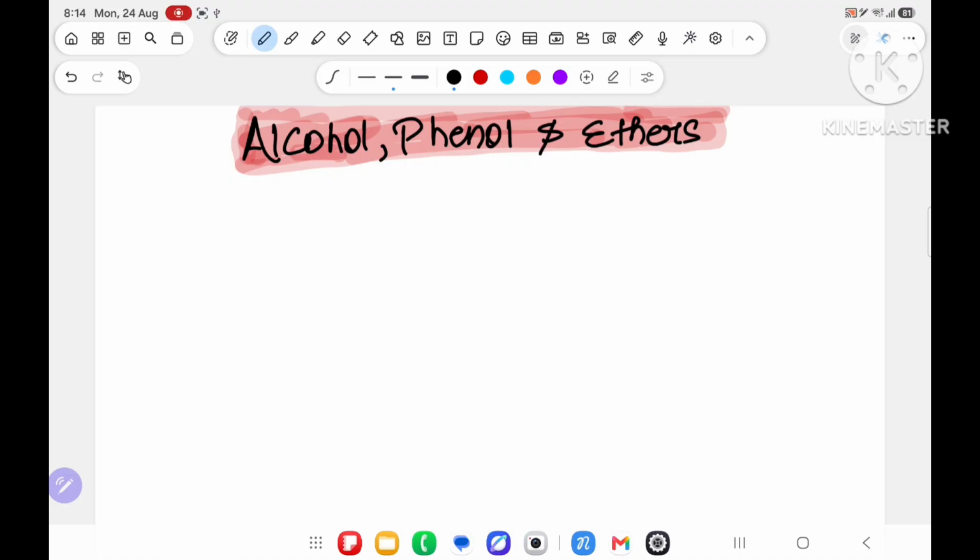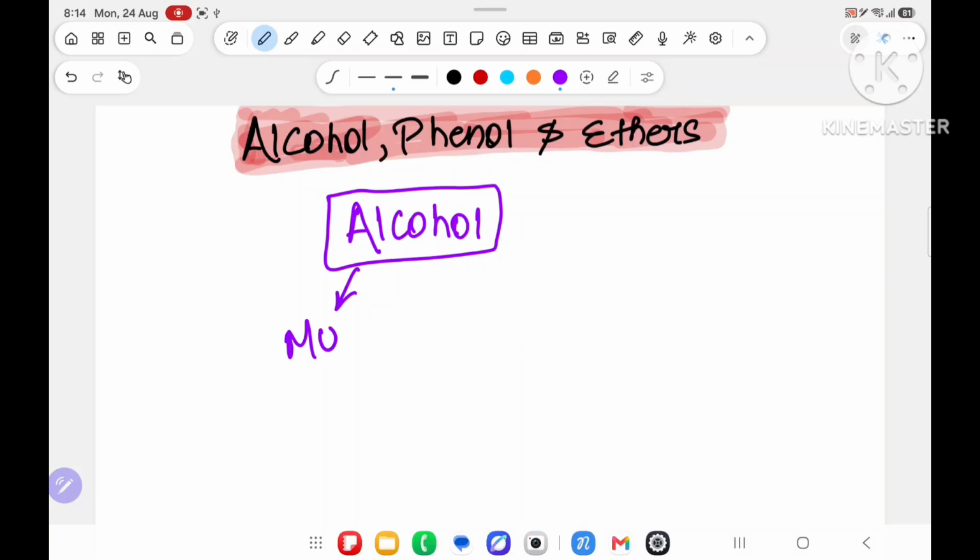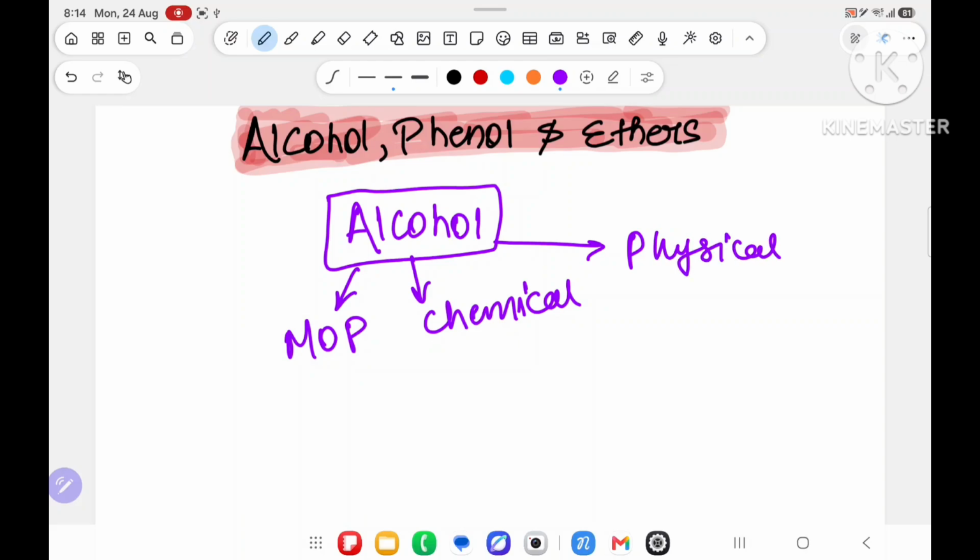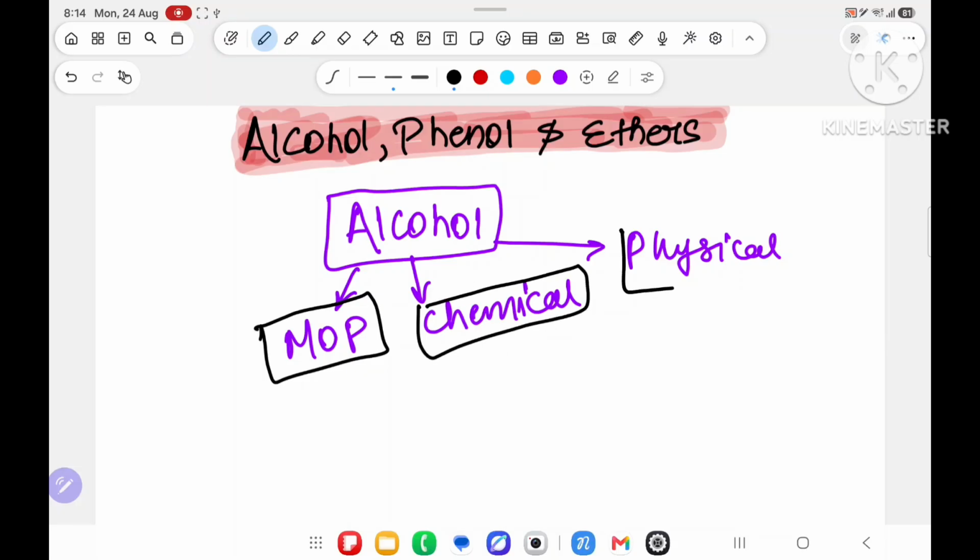Good, sir. Now, in today's class, I am going to start alcohol, phenol, ether, and in this topic, I will complete everything about alcohol, like their method of preparation, their chemical properties, their physical properties, each and everything about the alcohol I will cover in this class. So this is the topic of total one sort of alcohol.